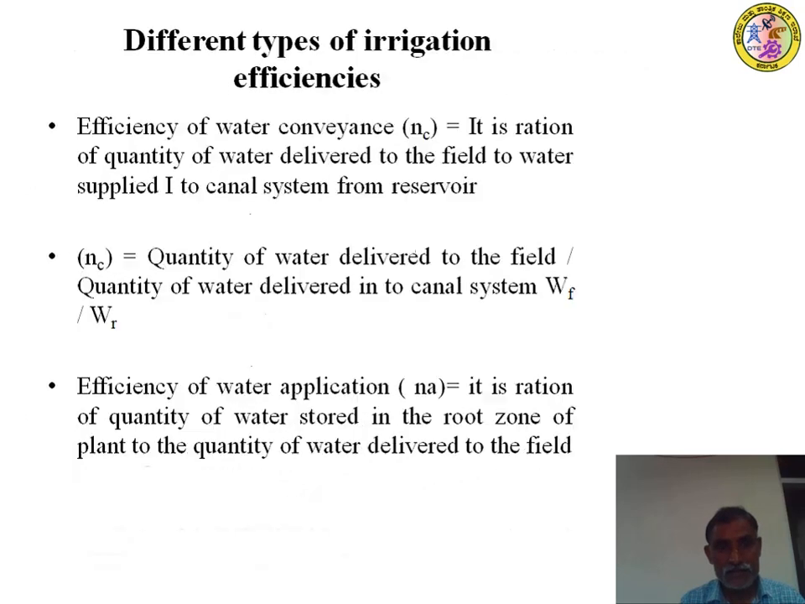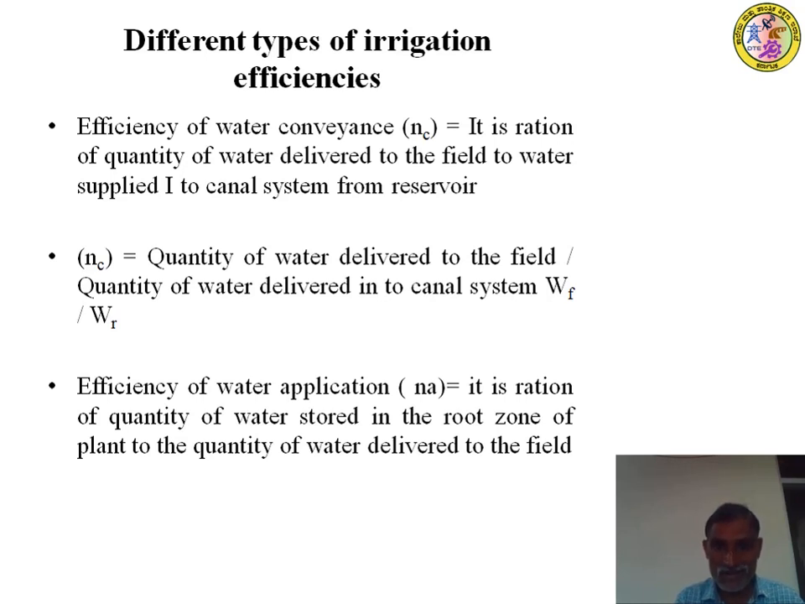Yes, next one: efficiencies, different types of irrigation efficiencies. Efficiency means output by input. Usually you call it efficiency, and the general form is output by input. Whatever the output, divided by input, will give the efficiency in terms of percentage. So here also, in irrigation efficiencies, there are so many efficiencies. Number one,